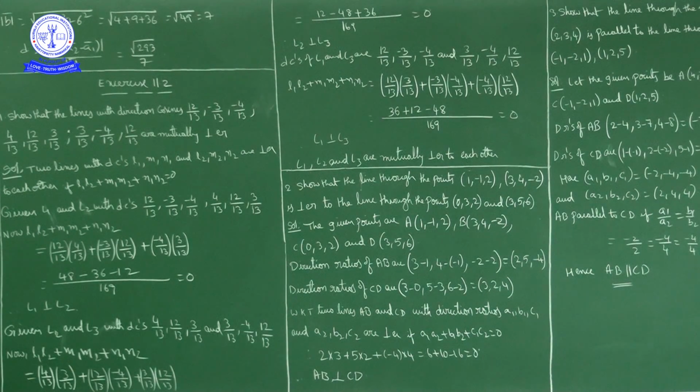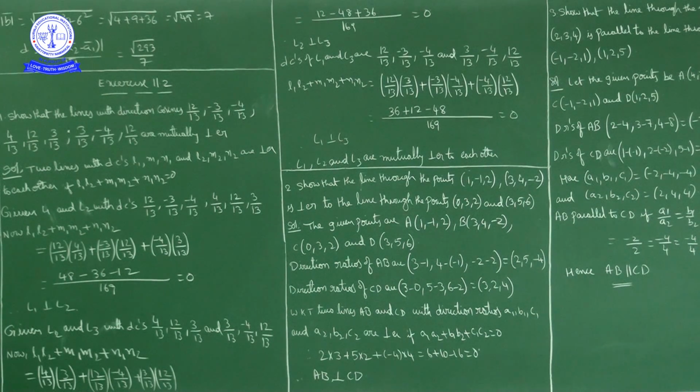Okay, when two lines are perpendicular, theta is 90 degrees, so cos 90 degrees is 0, nothing but L1 L2 plus M1 M2 plus N1 N2 equal to 0. Okay, two lines with the direction cosines L1 M1 N1 and L2 M2 N2 are perpendicular to each other if L1 L2 plus M1 M2 plus N1 N2 equal to 0.